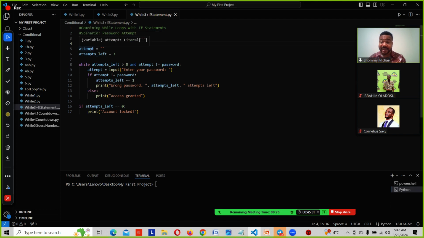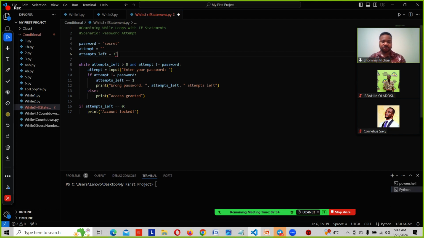We now said attempt, we leave it open, right? We now said attempt_left. Attempt_left is a variable as well, it is 3. Remember, anything that has to do with alphabets is a string, you have to put quotation marks on it. And anything that has to do with digits, you don't put quotation marks, because if you put quotation marks here, it's going to turn into a string, right?